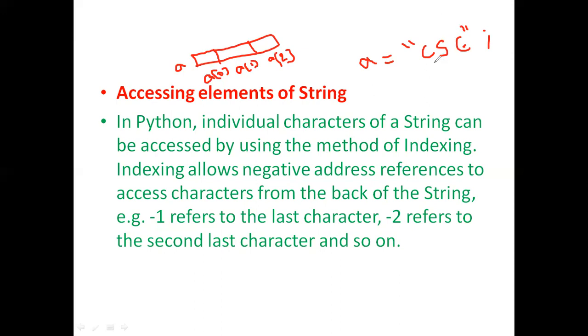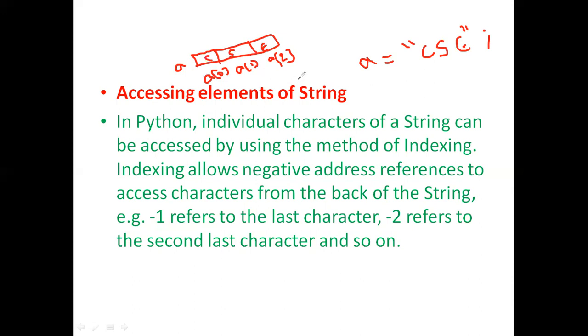So here we have three characters, C, S, and E. C will be stored at a of 0, S will be stored at a of 1, and E will be stored at a of 2. If you want to access an individual character of a string, you can access it by a of 0. If you want to access the second character, you can access it by a of 1.